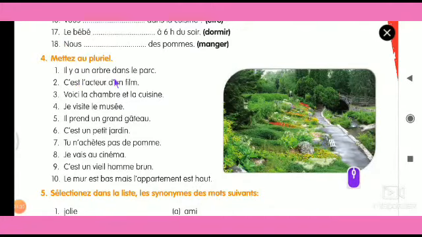Un arbre. Now, as you have learned, l'article défini et indéfini, you must be knowing what is the plural form of un. Un is singular. So what is the plural form of un? Yeah, you must be right. That is des.